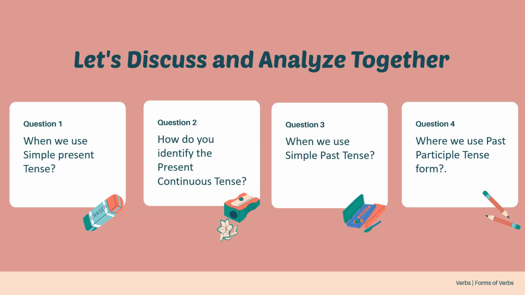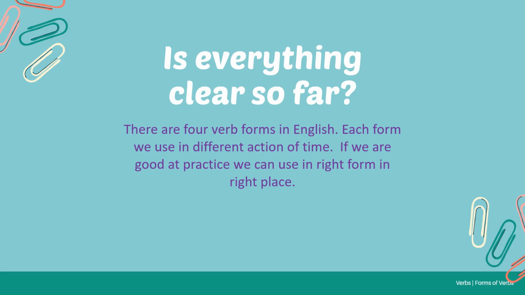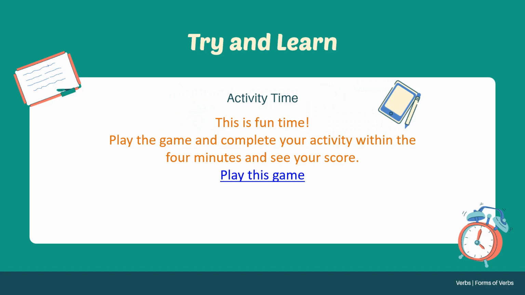Okay, go for next. Is everything clear so far? Yes, there are 4 verb forms in English. Each form we use for a different time of action, meaning a different tense. If we are good at practice, we can use the right form in the right place. You should know this. Now it's fun time. Try and learn. Activity time.